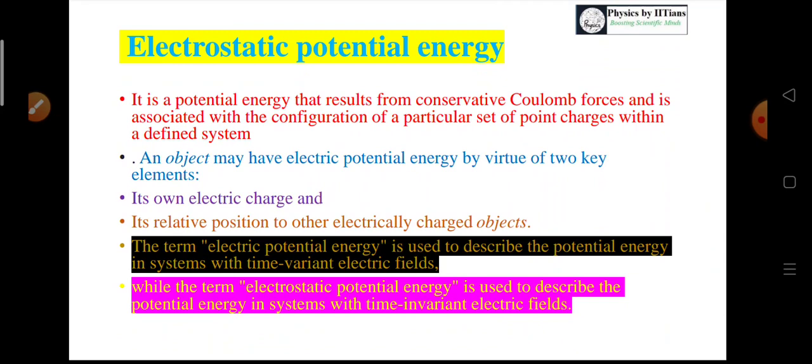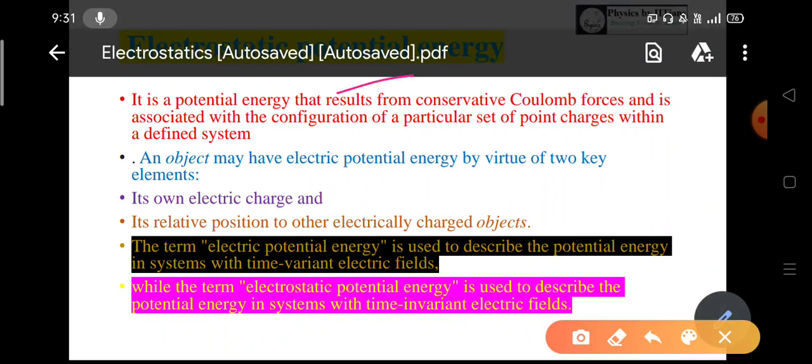First we should know what is the meaning of electrostatic potential energy. I shall tell you first the definition, then I shall tell you the meaning of each term in this definition. So electrostatic potential energy is a potential energy that results from conservative Coulomb forces and is associated with the configuration of a particular set of point charges within a defined system.